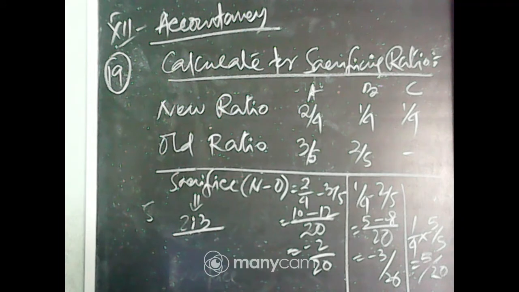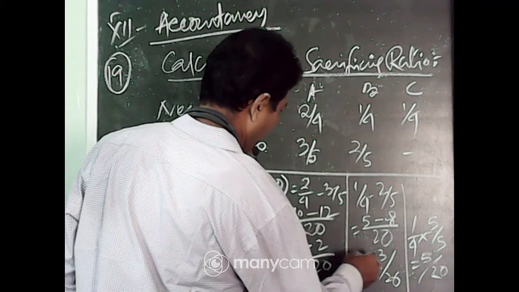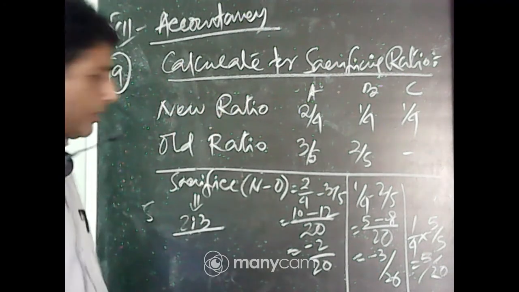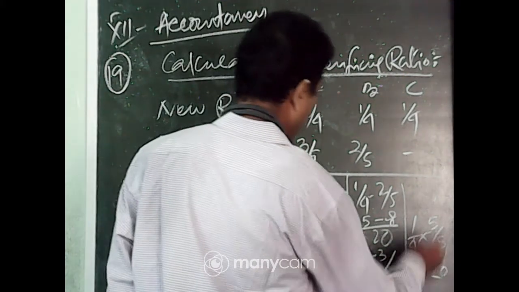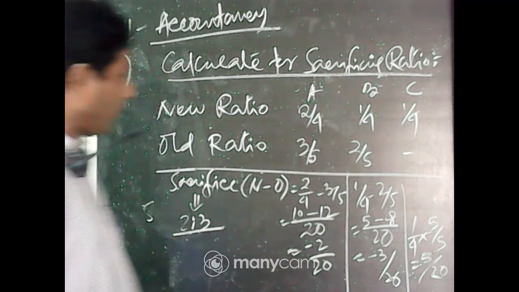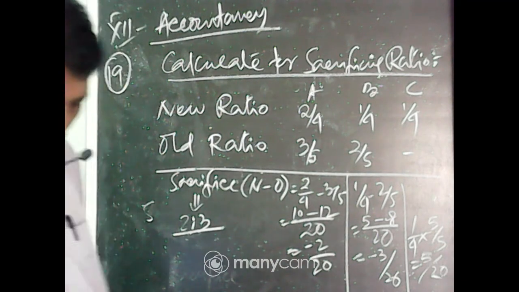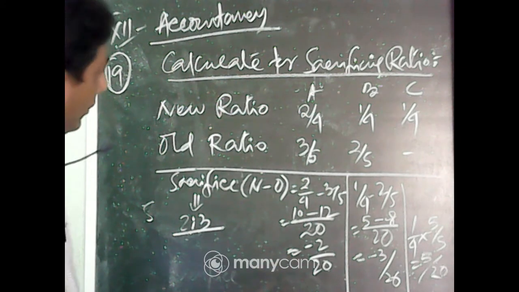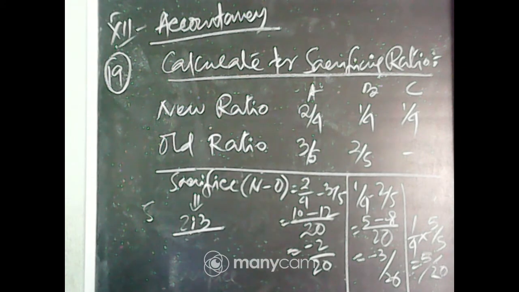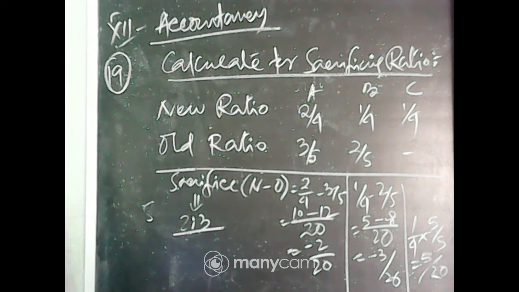This is the procedure for calculating the sacrifice ratio. New ratio 2/4, 1/4, old ratio 3/5, 2/5. The new ratio minus old ratio: a minus figure indicates sacrifice, a plus figure indicates gain. So A and B sacrifice and C gains. 2 plus 3 is 5, so the gaining ratio is 5/20, with 2/20 and 3/20 sacrificed. Now the sacrifice ratio is 2:3.